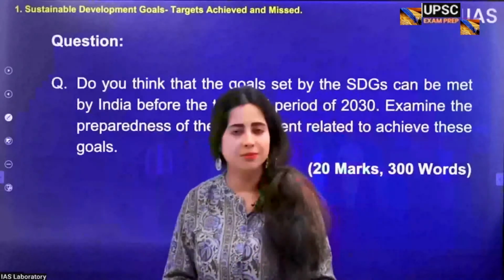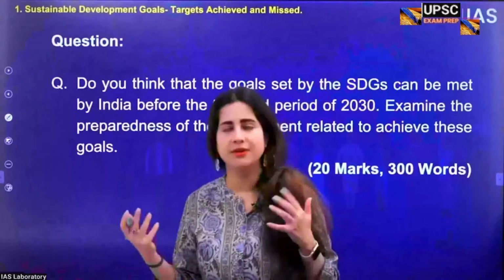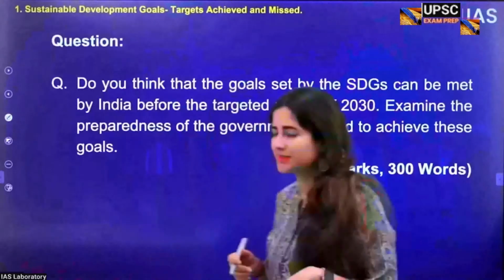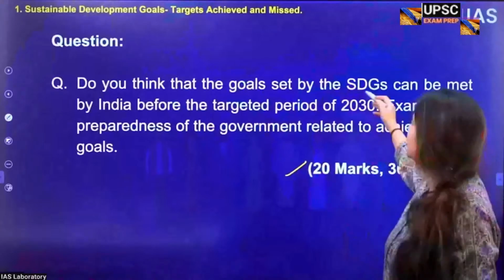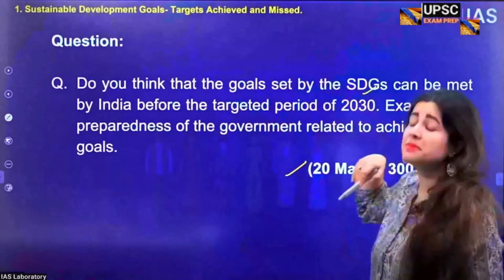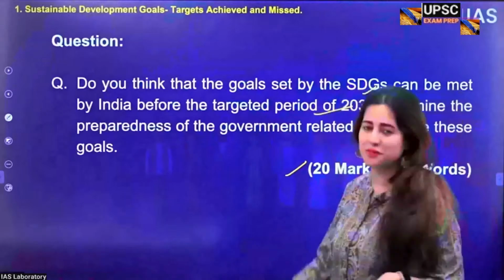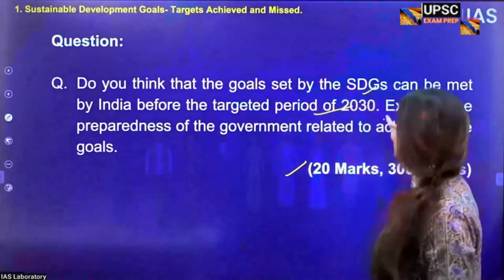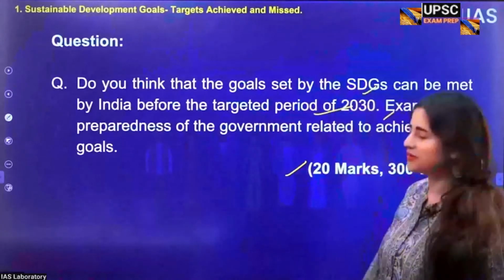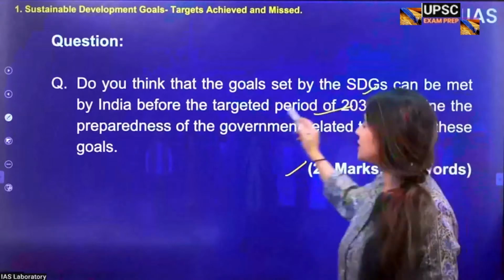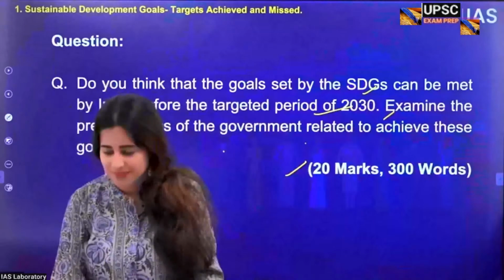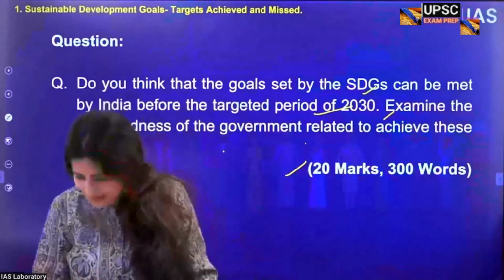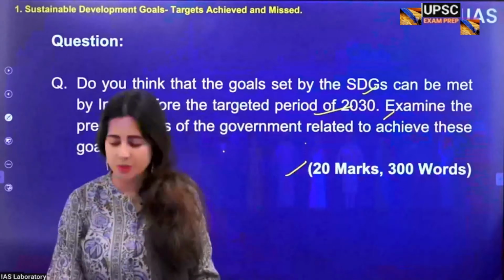and the Indian performance. Already so much on SDGs, and we still have 4 more topics to go. So the question for you is: do you think the goals set by the Sustainable Development Goals can be met by India before the targeted period of 2030? Examine the preparedness of the government to achieve these goals. Now, I'm not saying do it today, do it tomorrow. Jowar as well. The Millet Sister Award was given to Mughlu Amma. Absolutely, we should know these things.